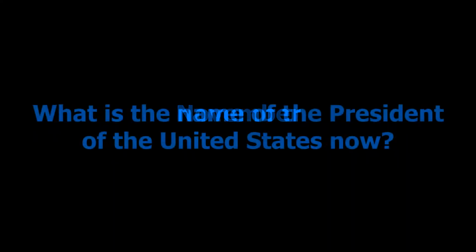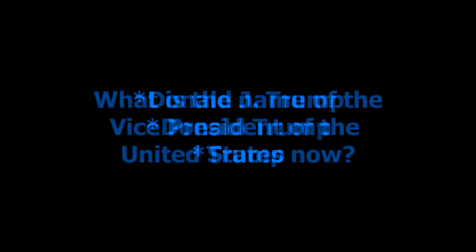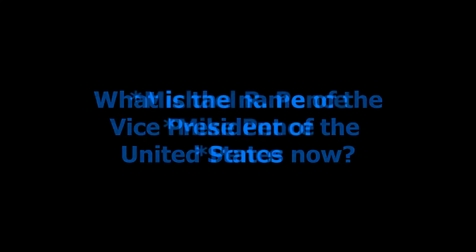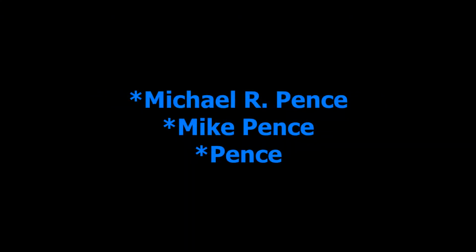We elect a president for how many years? 4. In what month do we vote for president? November. What is the name of the President of the United States now? Donald Trump. What is the name of the Vice President of the United States now? Mike Pence.